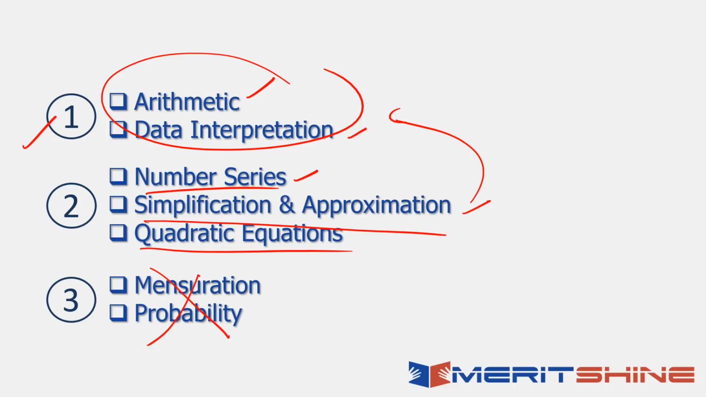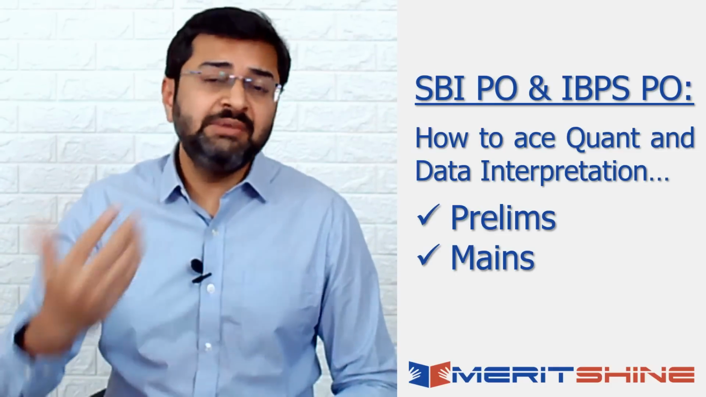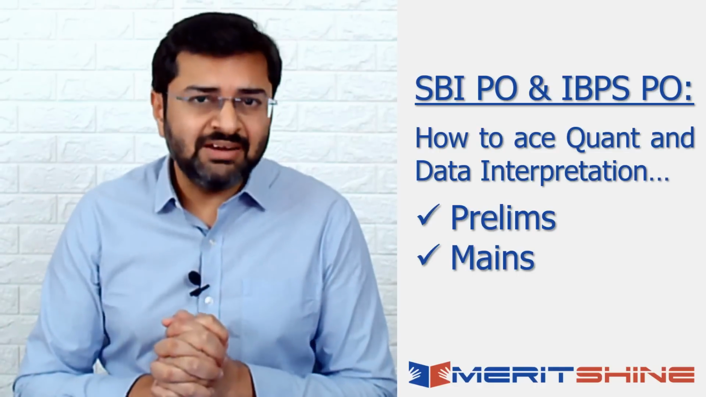Not at the cost of arithmetic and data interpretation. This has to be the thing. This has to be the way. This is the thing for you. Guys, if you want different results this time, you'll have to do things differently, isn't it? Those things that are not working for you, that haven't been working for you, you need to change them. You need to adapt. That's the need of the hour.